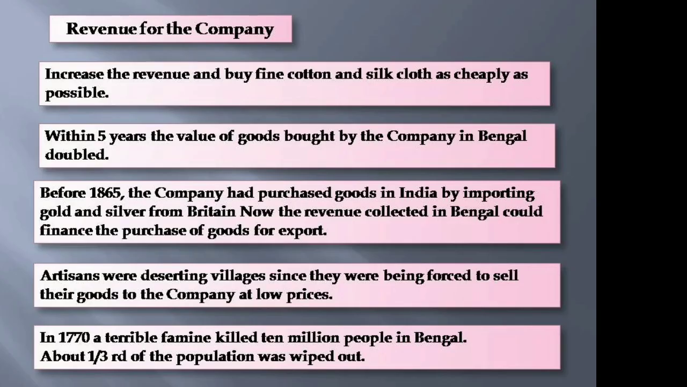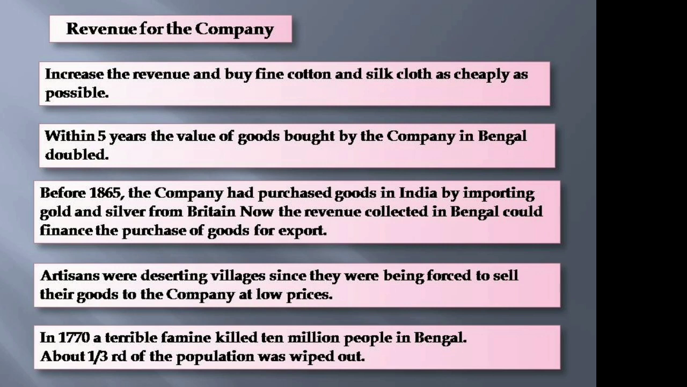The next topic is revenue for the company. The company became the Diwan, but it still saw itself primarily as a trader. The main aim of the East India Company was to have a large revenue income, but it was unwilling to set up any regular system of assessment and collection.